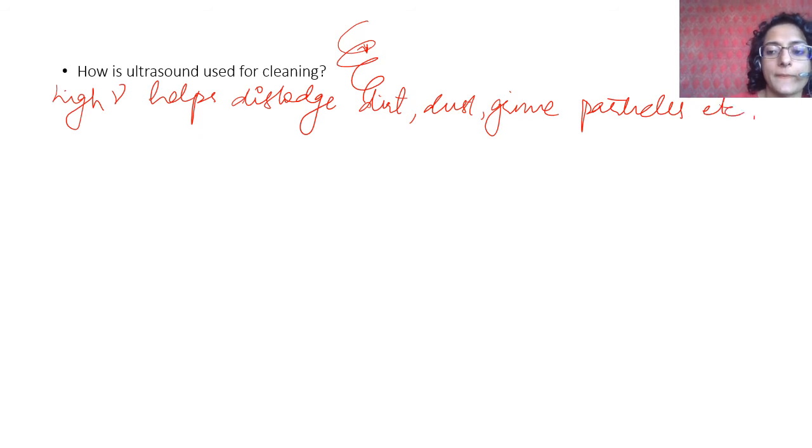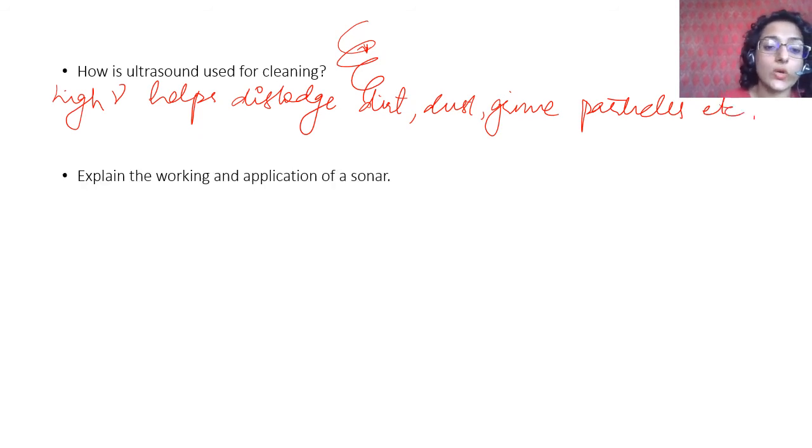Okay, chalo. Explain the working and applications of a sonar. Now I will give it to you in brief. This is something that you have to learn. Working is that it has a transmitter which gives an ultrasound.